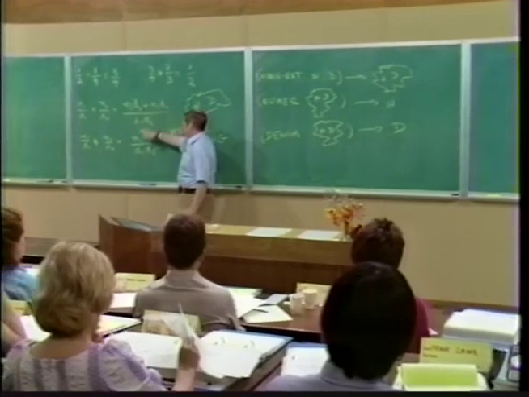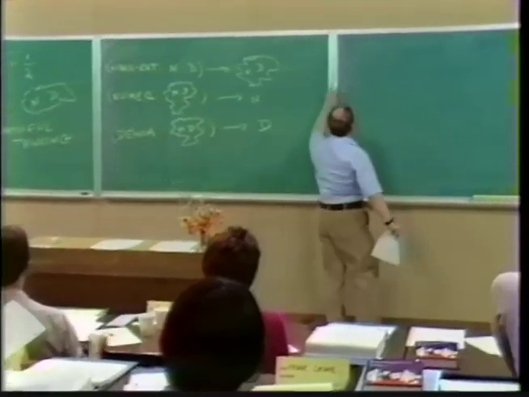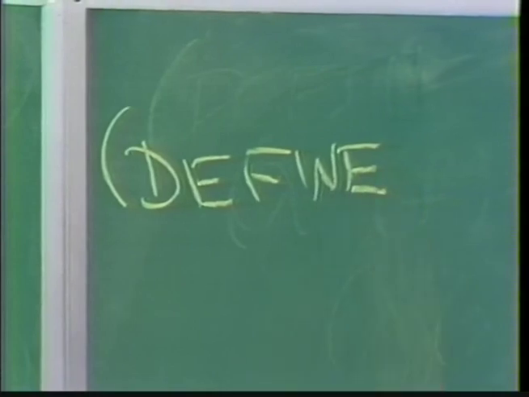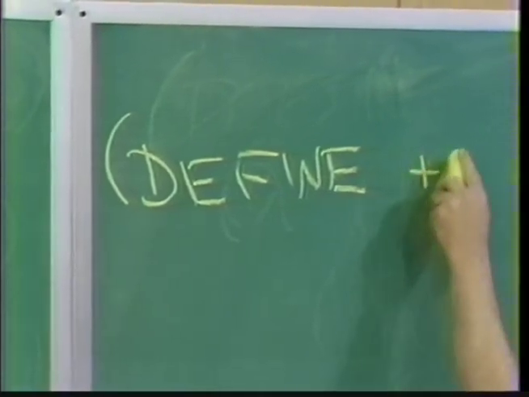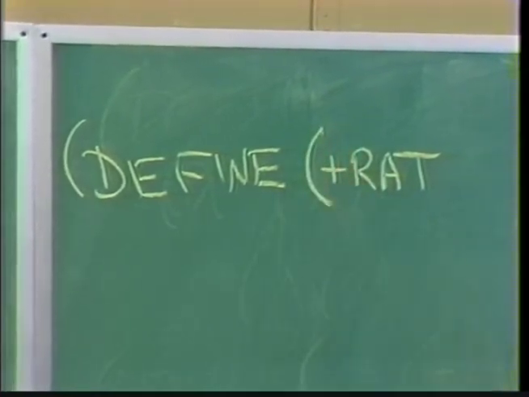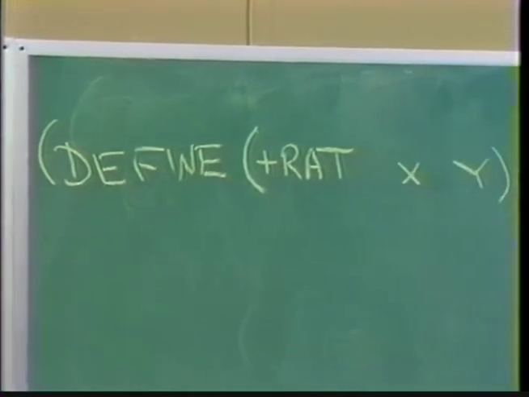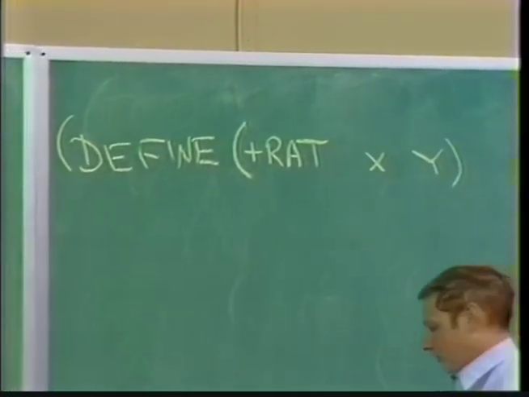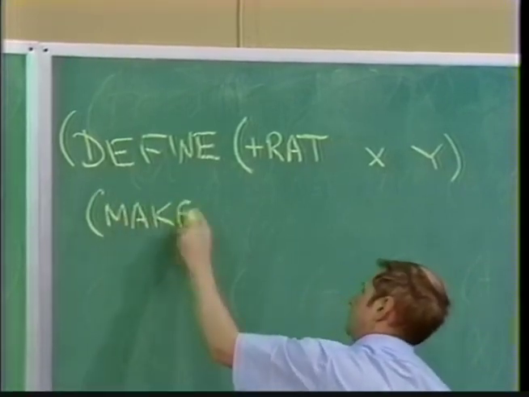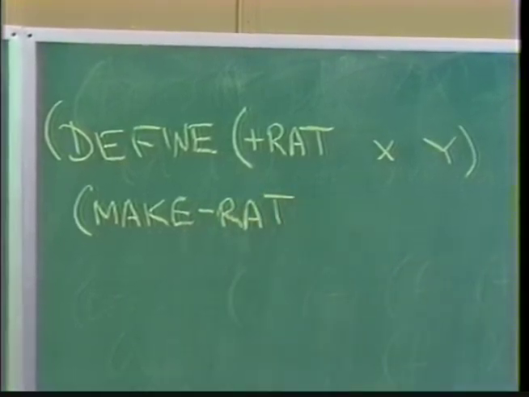Once we've got the clouds, it's pretty easy to write the thing that does, say, addition of rational numbers. You can just say define, well, let's say plus rat. Define plus rat, which will take in 2 rational numbers, x and y. X and y are each these clouds. And what does it do? Well, it's going to return for us a rational number. What rational number is it? Well, we've got the formulas there.